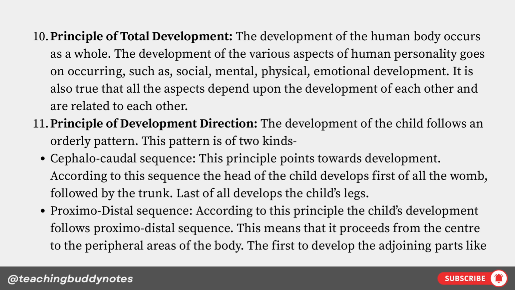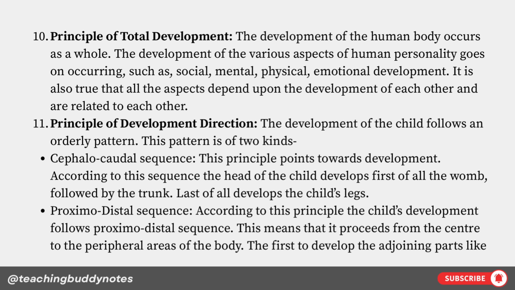Principle of development direction. The development of the child follows an orderly pattern. This pattern is of two kinds. Cephalocaudal sequence. This principle points towards development. According to this sequence, the head of the child develops first of all in the womb, followed by the trunk. Last of all develop the child's legs.